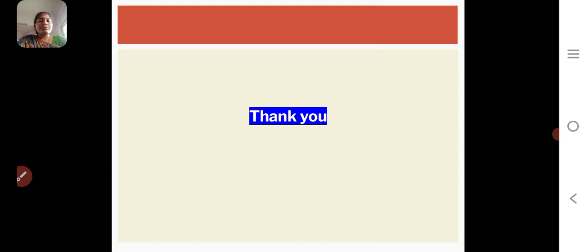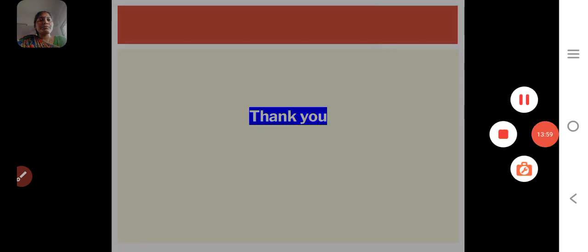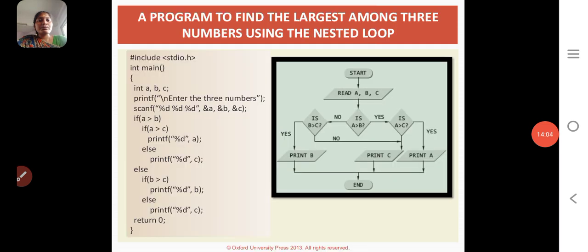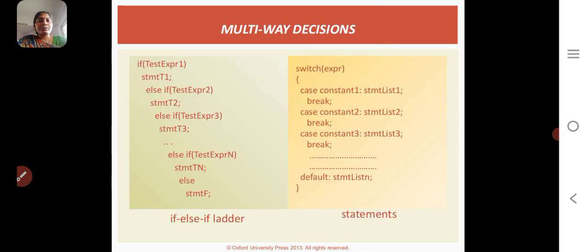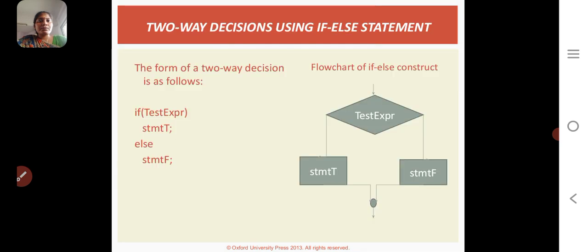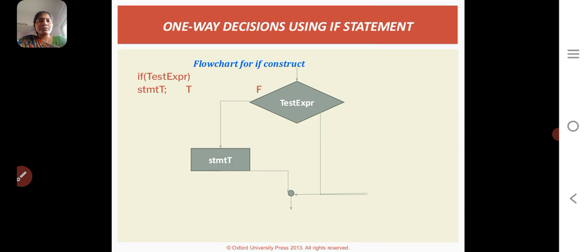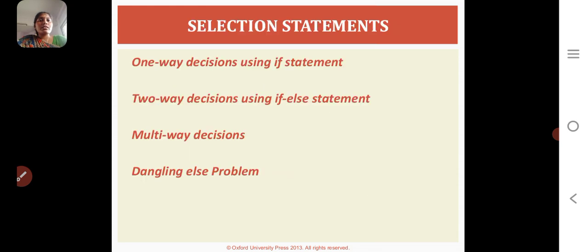So these are the basic control statements. Today we saw the control statements and the decision making statements. Today we discussed the selection statements only.